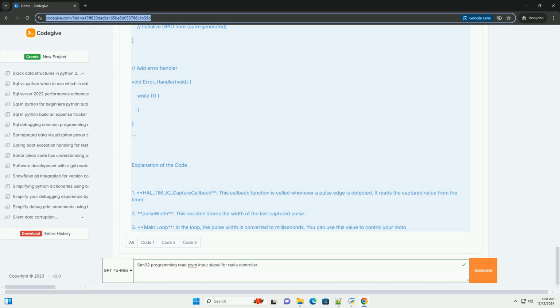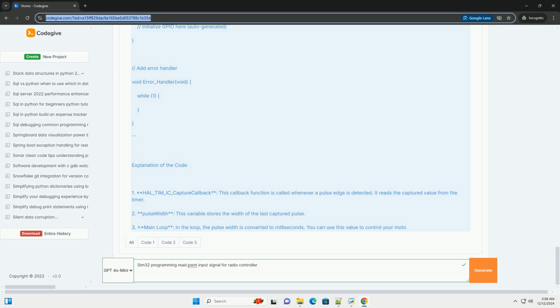Set the timer mode to input capture and select the appropriate input channel, example channel 1. Configure the timer's prescaler and auto-reload register, ARR, according to your PWM frequency, example 50 Hz for RC signals. 5. Configure GPIO. Set the corresponding GPIO pin, example PA0, as alternate function mode for the timer input. 6. Generate the code. Click on Project, Generate Code.